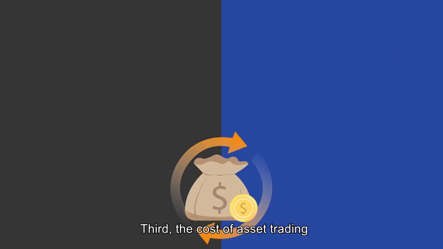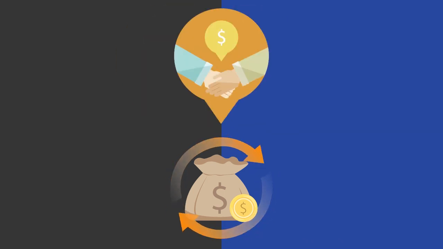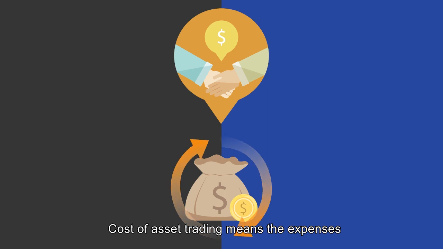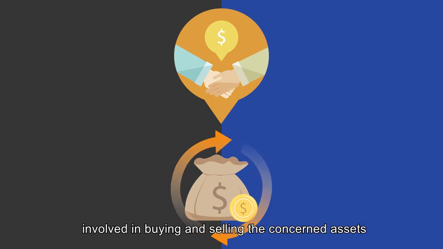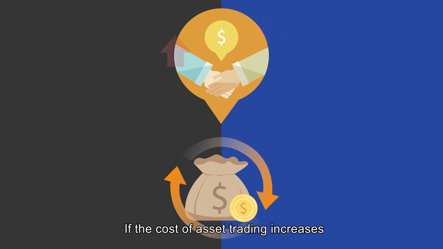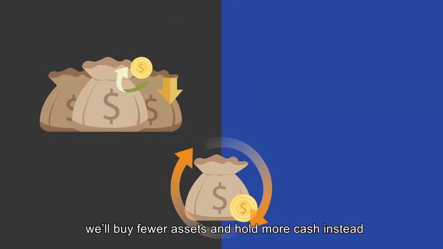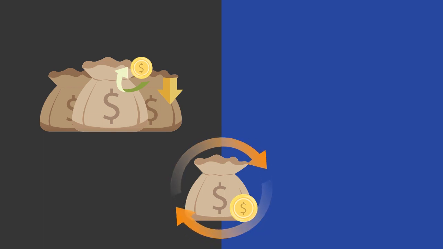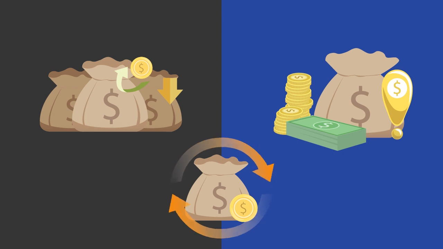Third, the cost of asset trading will affect the asset demand for money as well. Cost of asset trading means the expenses such as handling fees involved in buying and selling the concerned assets. If the cost of asset trading increases, we'll buy fewer assets and hold more cash instead. Under such circumstances, the demand for money will rise as well.